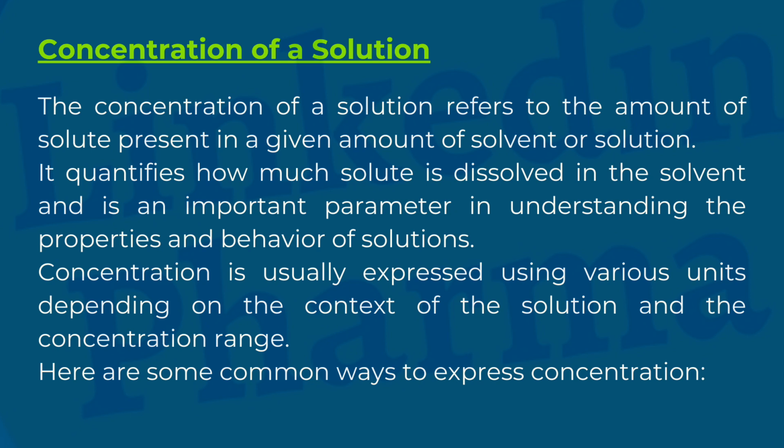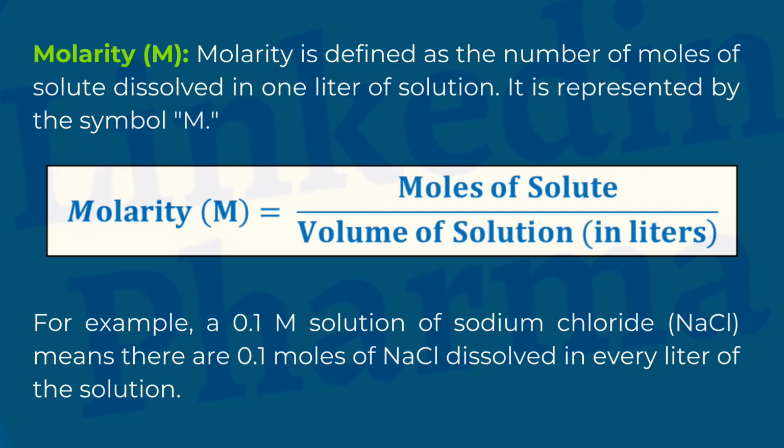Concentration is usually expressed using various units depending on the context of the solution and the concentration range. Here are some common ways to express concentration. Molarity. Molarity is defined as the number of moles of solute dissolved in 1 liter of solution. It is represented by the symbol M. For example, a 0.1 molar solution of sodium chloride means there are 0.1 moles of NaCl dissolved in every liter of the solution.